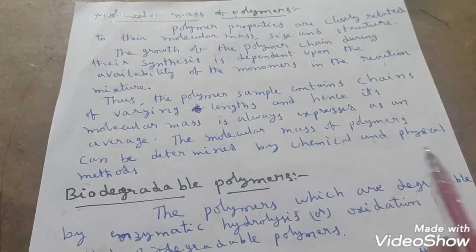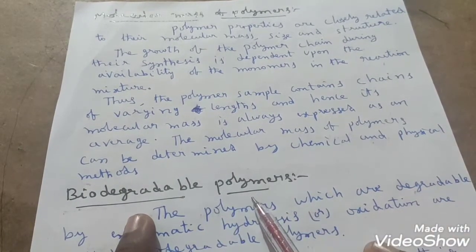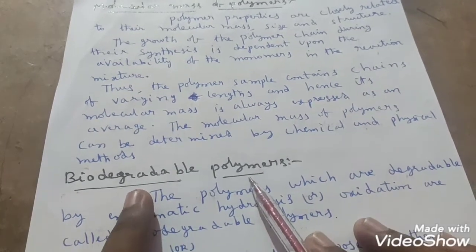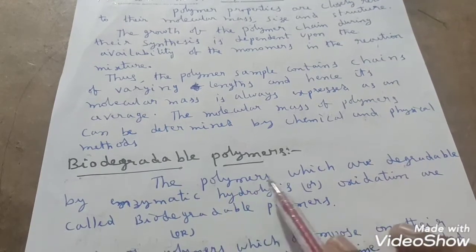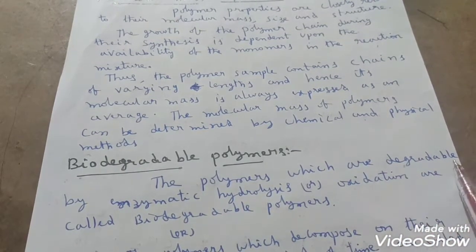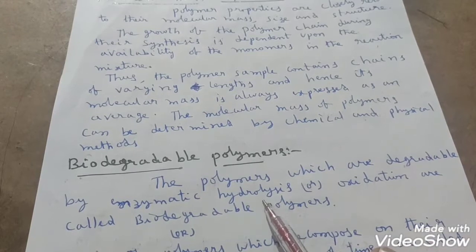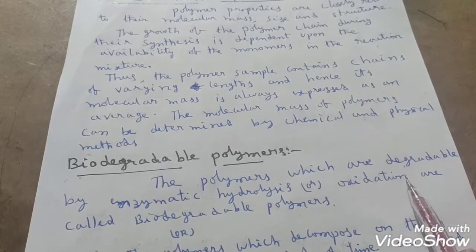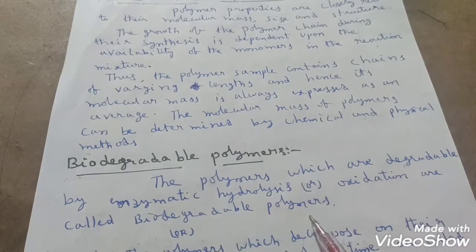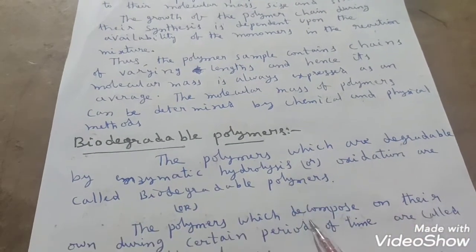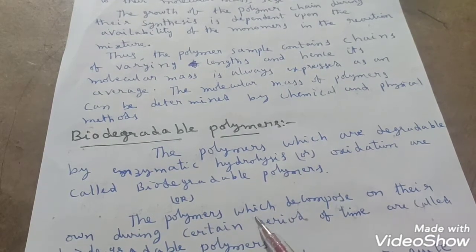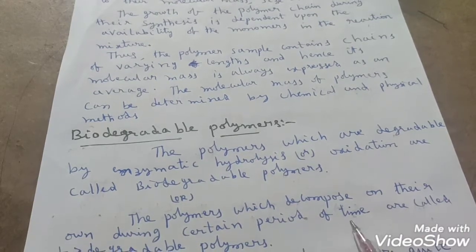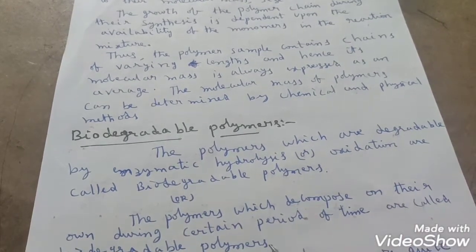So what are the biodegradable polymers? We will discuss the last topic in this chapter. Biodegradable polymers. What are the biodegradable polymers? The polymers which are degradable by enzymatic hydrolysis or by oxidation process are called biodegradable polymers. We can also define these biodegradable polymers in another manner. What is that? The polymers which decompose on their own during a certain period of time are called what?